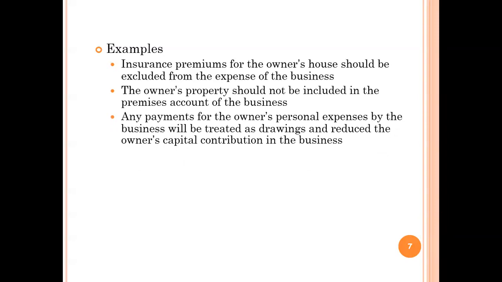So, the business entity concept is nothing but the business is considered to be separate from its owners. The business transactions are recorded in the books of account from the business point of view, not the owners'. These are the different examples. Insurance premium of the owner is not an expense of the business. The owner's property is not the land and buildings of the business. Any payment of the owner's personal expenses will be treated as drawings. That is the first and foremost concept.